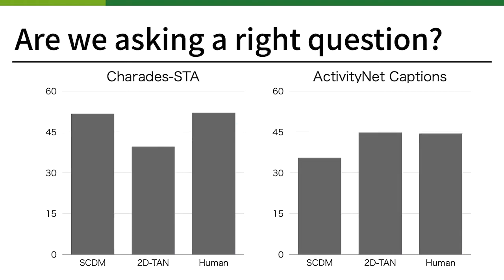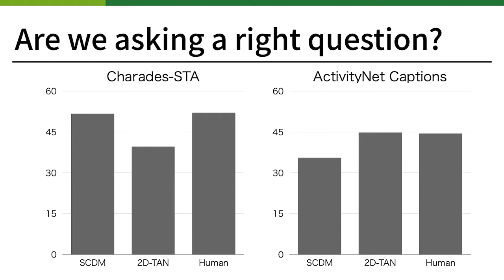The last finding is that even humans cannot perform well on the benchmarks. Interestingly, the scores of human annotators are lower than or on par with existing deep models. This result suggests some issues in the benchmarks, such as ambiguity in temporal annotations and noisy ground truths. That's an overview of our work. Let's move on to some deeper analyses.